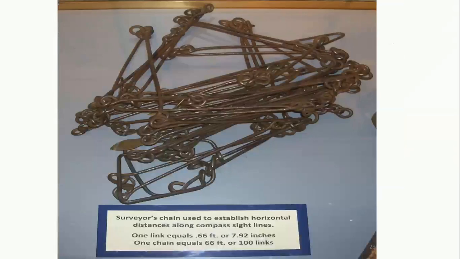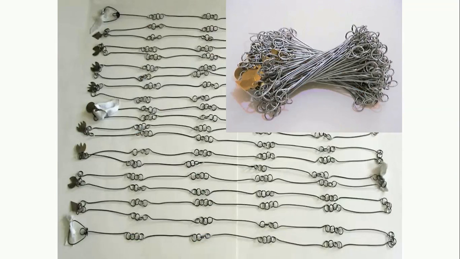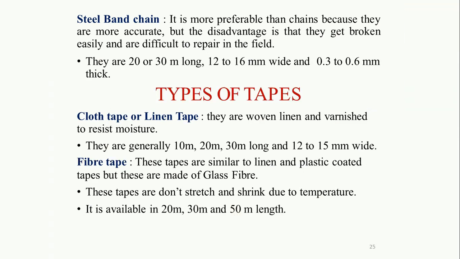Again, this is the image of a surveyor's chain, that is the Gunter's chain, used to establish horizontal distance along compass sight lines. One link is equal to 0.66 feet or 7.92 inches, and one chain is equal to 66 feet or 100 links, right? So this is the image of Gunter's chain.